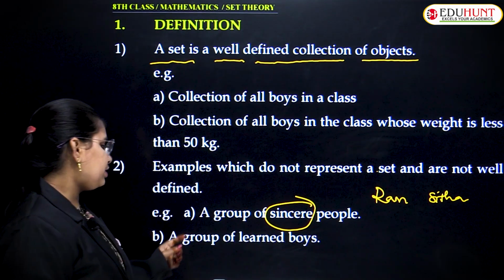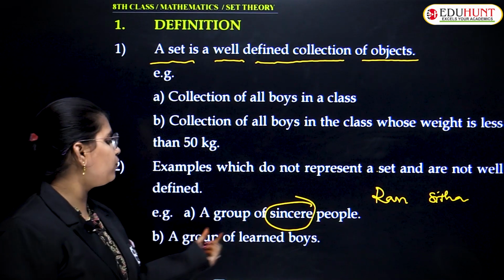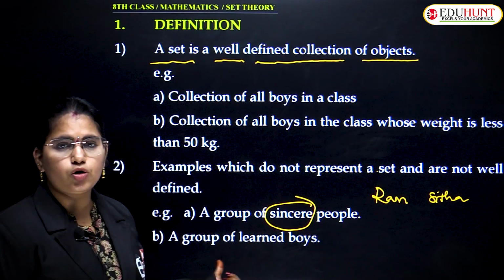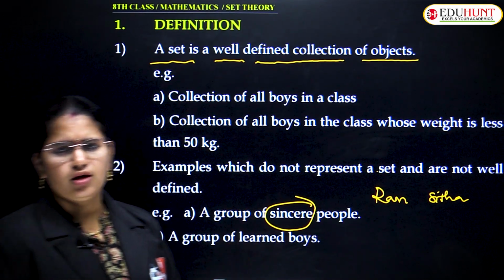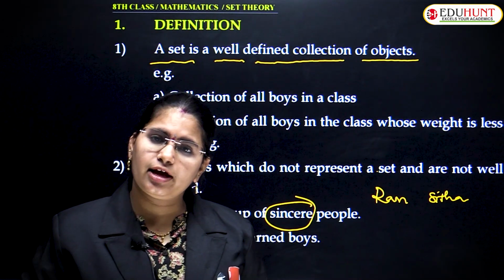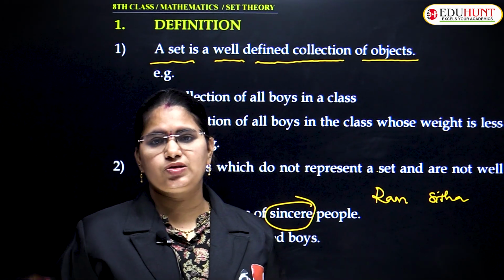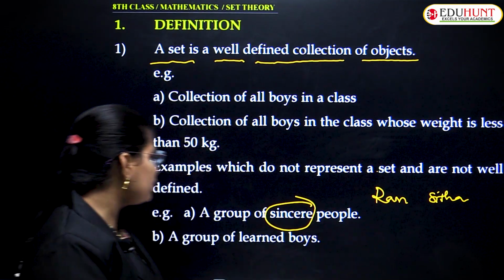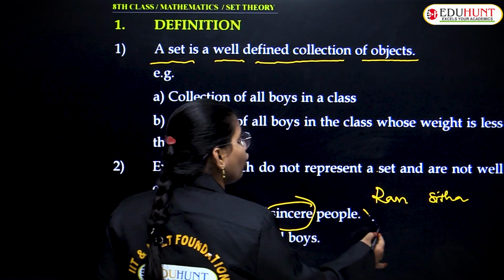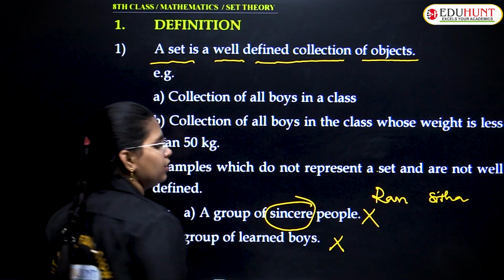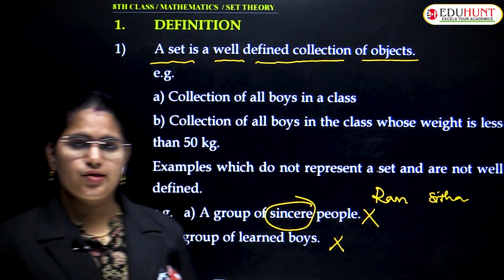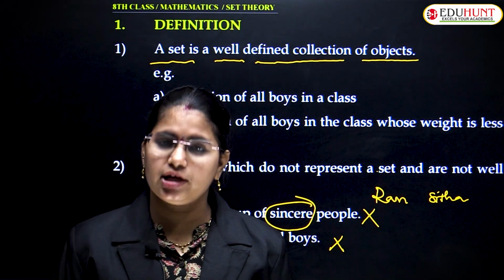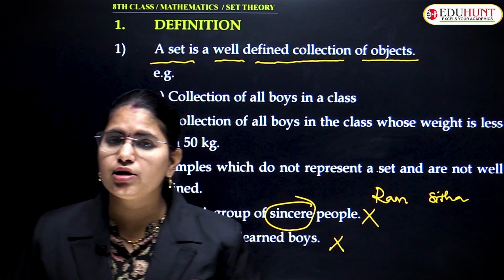Similarly, take another example: a group of learned boys. Learned is again not a specific or well-defined word. So this is also not a set. This is not forming a set.